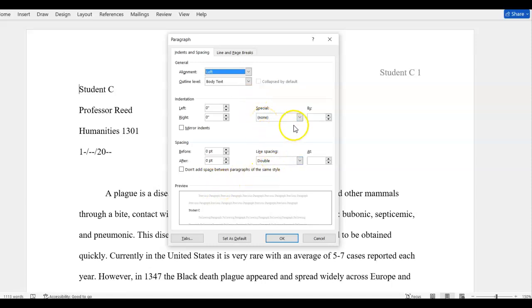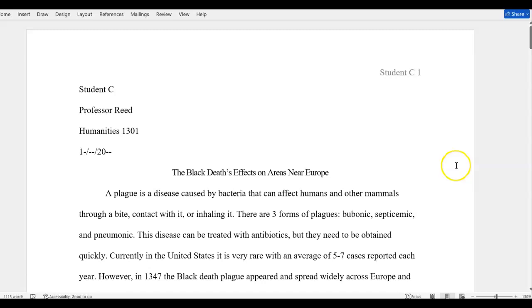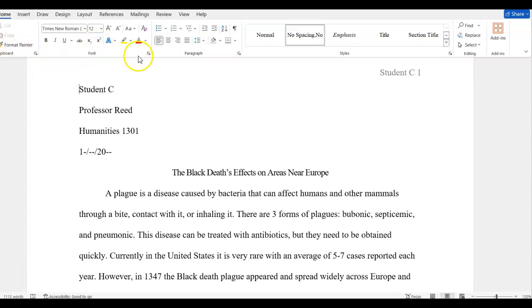For your works cited page, you'll have what's called a hanging indent. You do that, and just mark that particular one for you. And so your essay should look this way. And again, under Home, when you click on Home, it'll show you all the details that you need. Times New Roman is the acceptable font. Calibri 11 is fine as well.